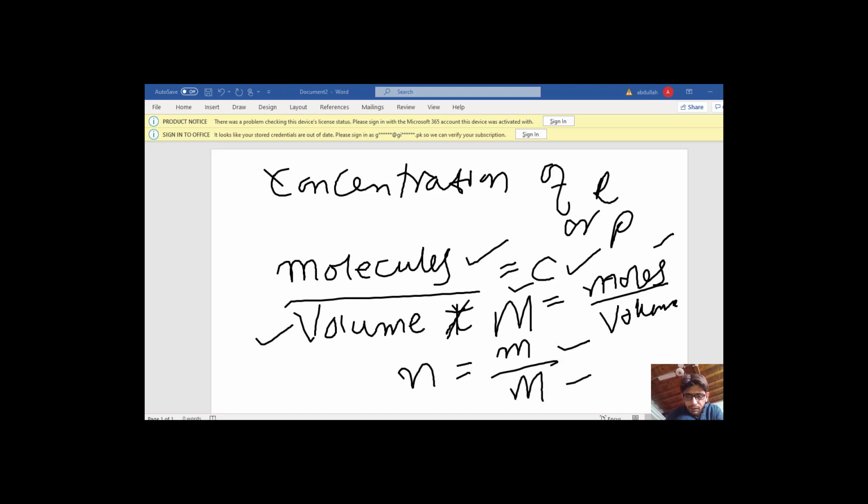So concentration may be molarity or normality or something like that, and moles are nothing but the number of atoms or molecules, given by this relation. And concentration is nothing but the moles or mass of a substance per unit volume.